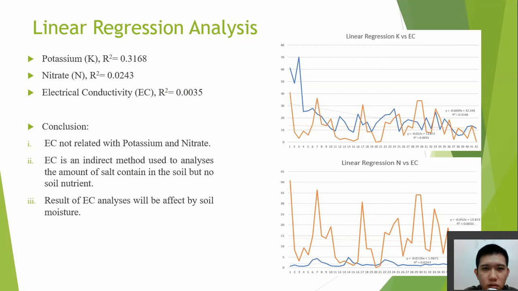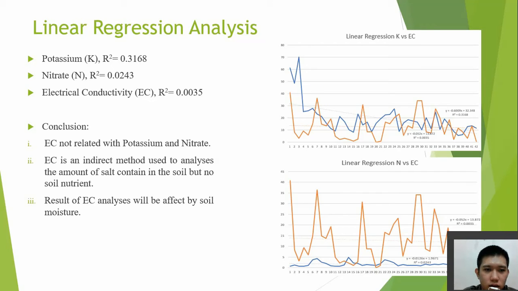Next, we proceed to the result of the linear regression analysis. The figure at the right shows the linear regression analysis graph of the potassium and nitrate versus the electrical conductivity. From the results, we can see that the R-square value of the potassium is 0.3168, the nitrate is 0.0243, and the EC is 0.0035. From this result, we can conclude that the electrical conductivity of the soil is not related to the potassium and nitrate nutrients.